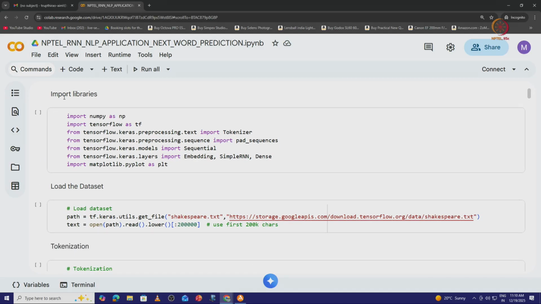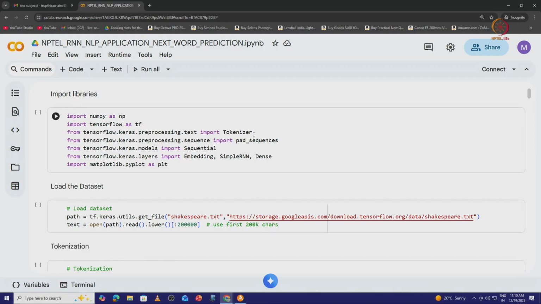First thing is importing the necessary libraries. The libraries required are NumPy and most of the components required from TensorFlow and Keras. NumPy is required in order to deal with numbers, numerical operations or arrays. TensorFlow is required because we are dealing with recurrent neural networks, which is nothing but a deep learning model. And from the TensorFlow Keras pre-processing module, we import Tokenizer.